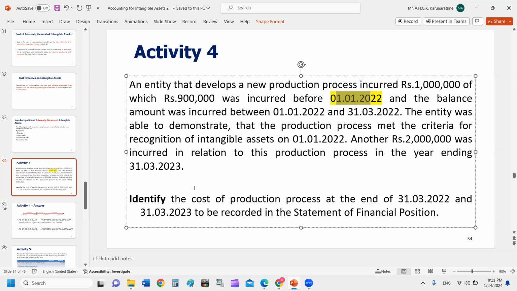So we'll see what the requirement is. Identify the cost of the production process at the end of 31st March 2022.